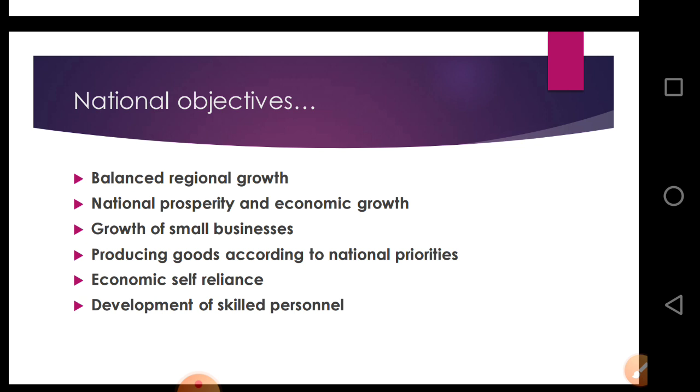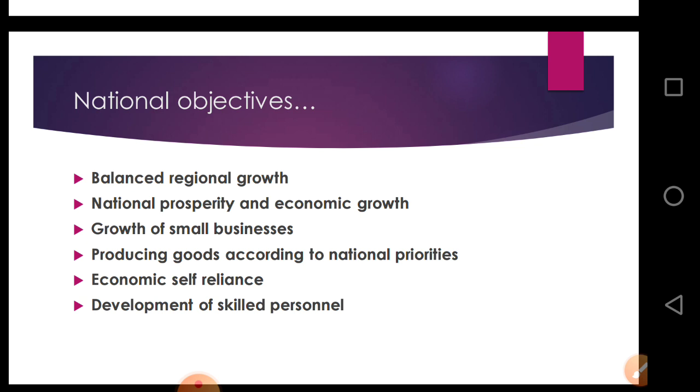Now, growth of small business. Small scale and cottage industry should be given top priority. Big business houses should help in the development of small undertakings. Big businessmen can help the small scale and cottage industries in their business. Next one is producing goods according to national priorities. The businessman should produce goods that are useful for the nation. Business houses should produce and supply socially desirable goods for the betterment of the country.